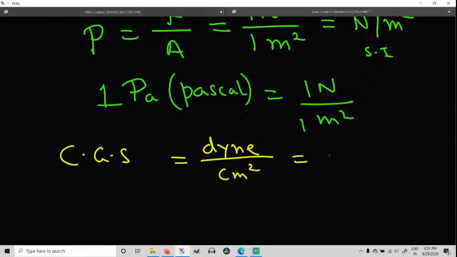So it becomes dyne per centimeter square. And if it is measured in gf.